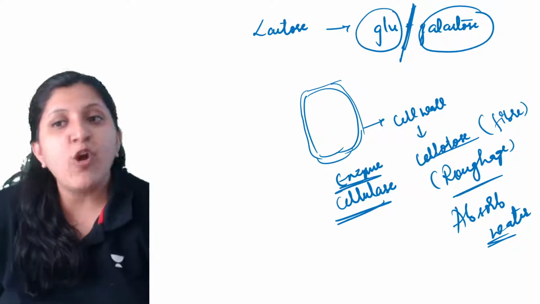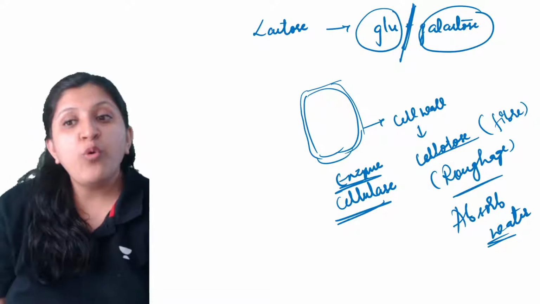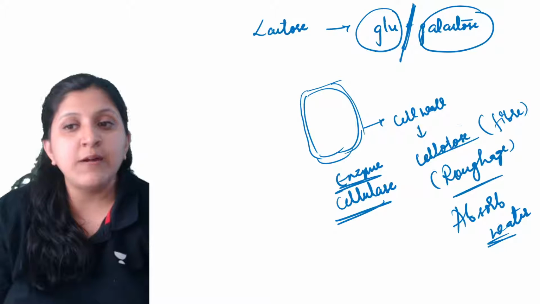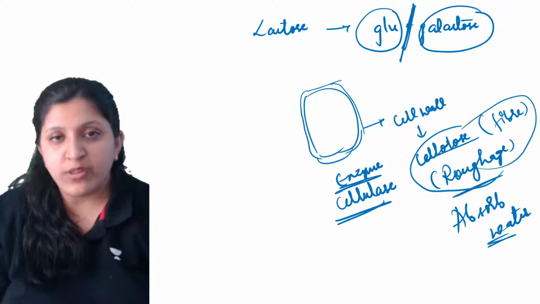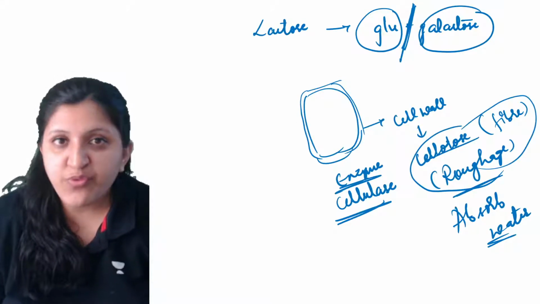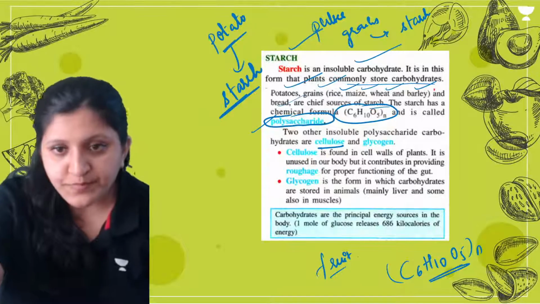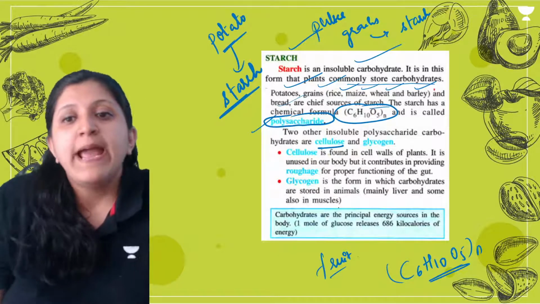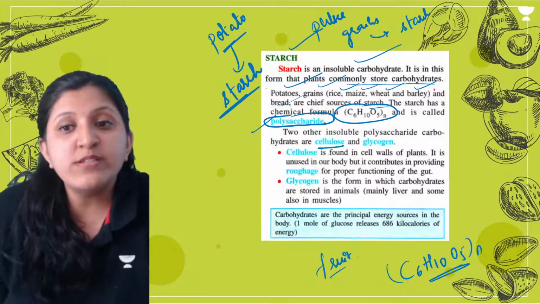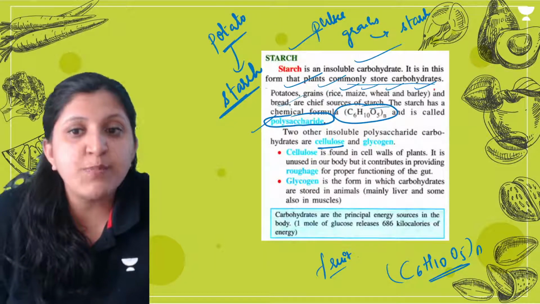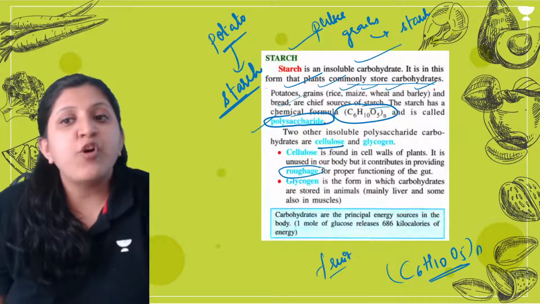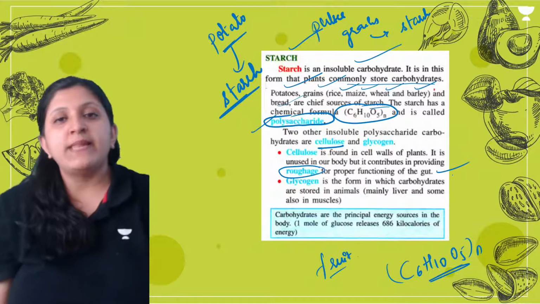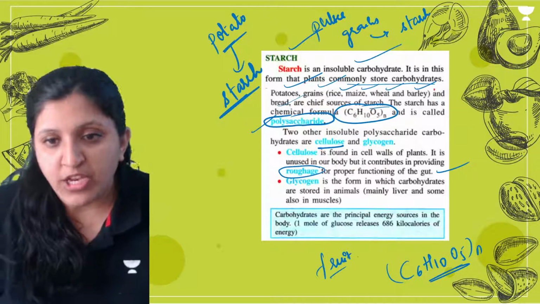That is, the constipation problem won't be there for those individuals who are continuously taking cellulose based food, that means plant based food. So this is found in the cell wall of plants. It is unused in our body, but it provides roughage for proper functioning, as the absorption of water will be there, so this will form roughage.